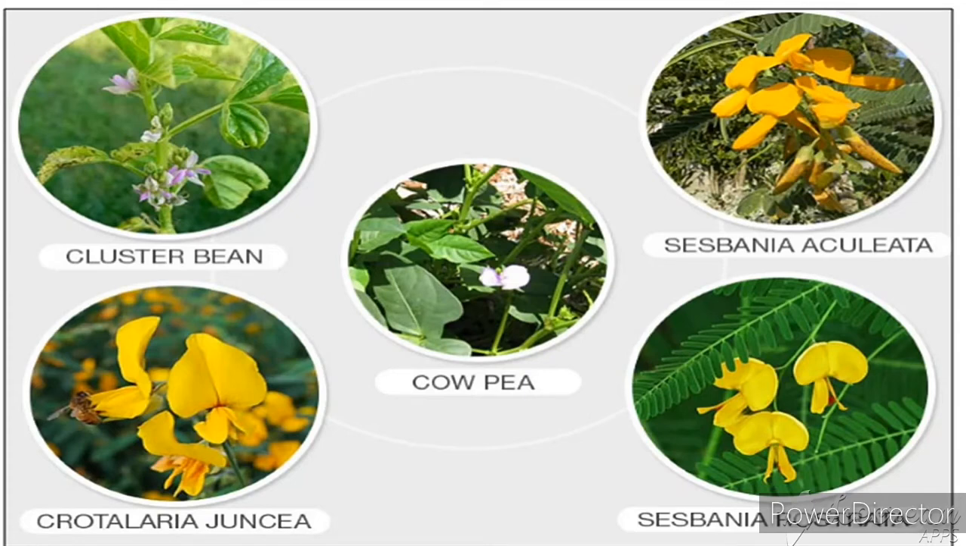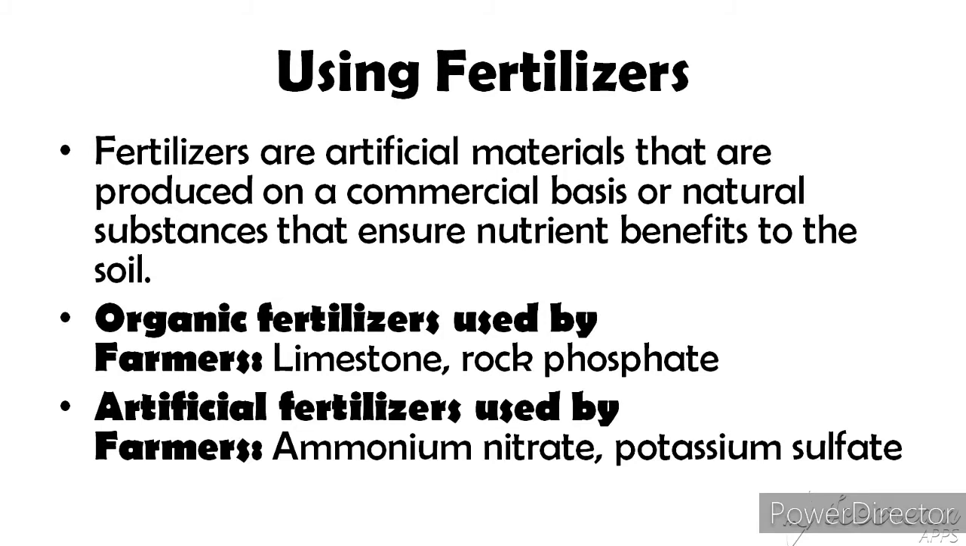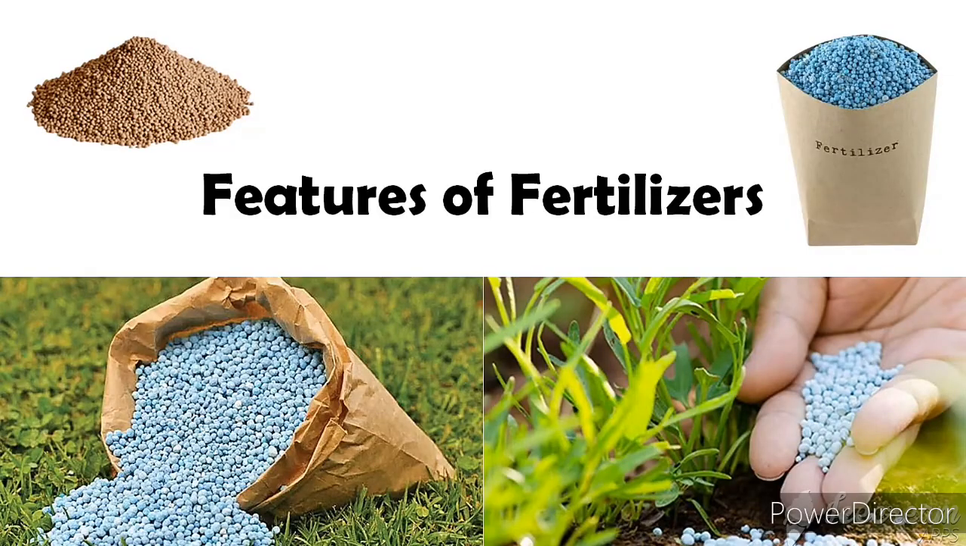The other type is using fertilizers. Fertilizers are artificial materials that are produced on a commercial basis, or natural substances, that ensure nutrition benefits to the soil. They have a large amount of nutrients like nitrogen, phosphorus and potassium. Fertilizers are easily absorbed by the plants since they are soluble in water. It is costly. These are some fertilizers.